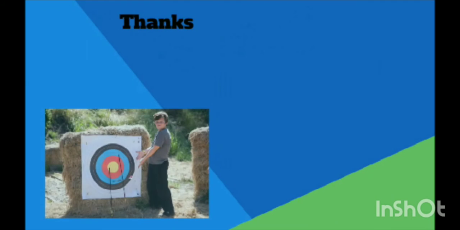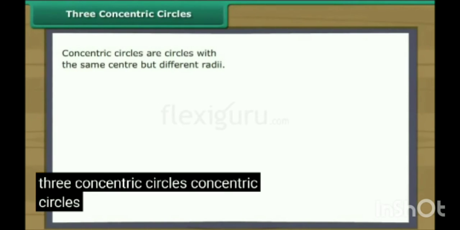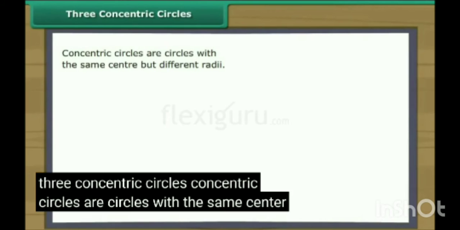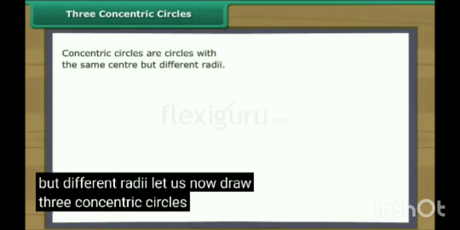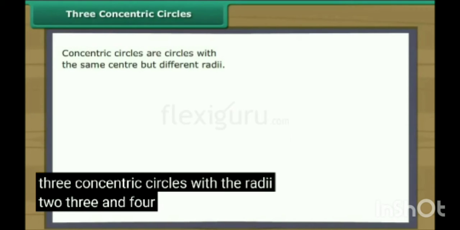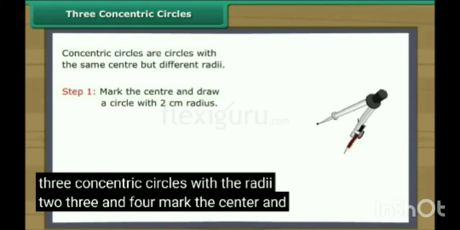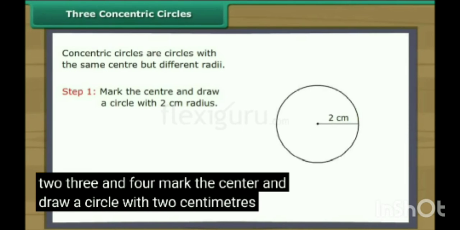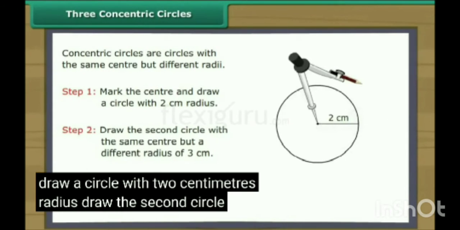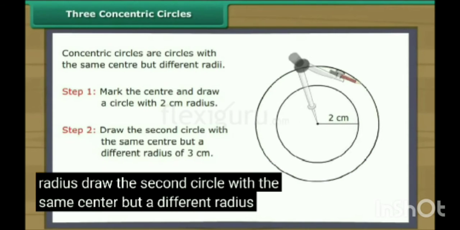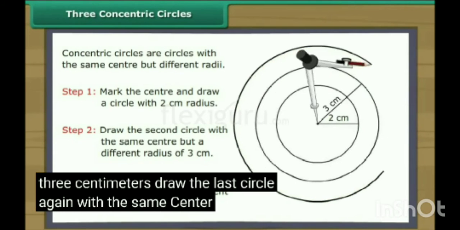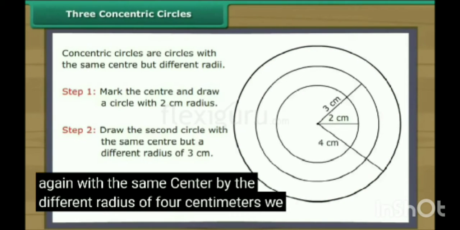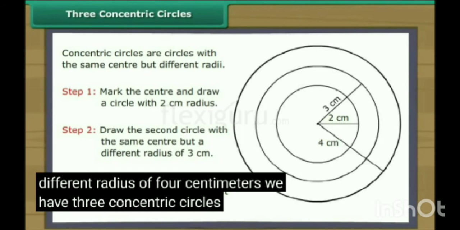Concentric circles. Concentric circles are circles with the same center but different radii. Let us now draw 3 concentric circles with the radii 2, 3, and 4. Mark the center and draw a circle with 2 centimeters radius. Draw the second circle with the same center but a different radius of 3 centimeters. Draw the last circle again with the same center but a different radius of 4 centimeters. We have 3 concentric circles.